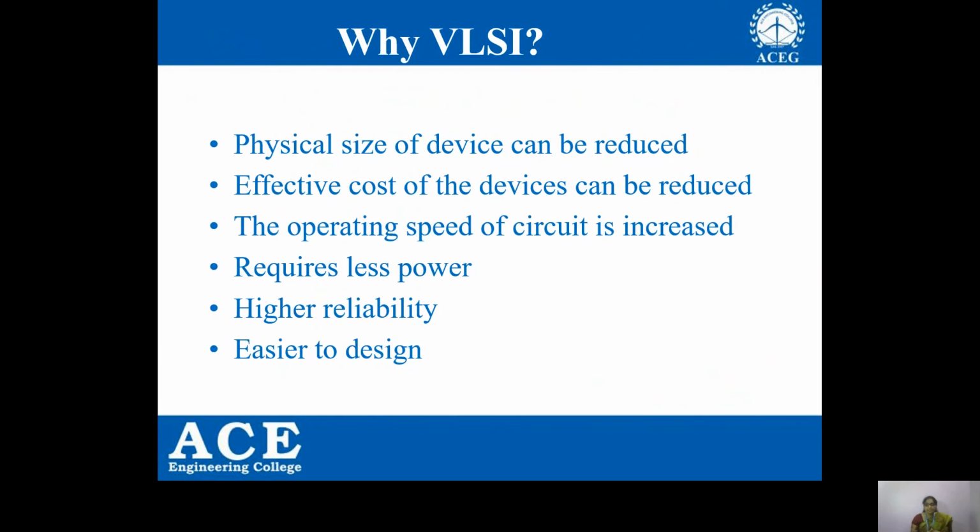Now coming to why VLSI. As we have discrete component versions of all the circuits, why are we going for VLSI? Because VLSI ICs have so many advantages over their discrete versions. Among those advantages, a few are listed here: the physical size of the device can be reduced, the effective cost of the devices can be reduced, the operating speed of the circuits is increased, and it requires less power and is more reliable and easier to design. Because of all these advantages, we are going for VLSI.